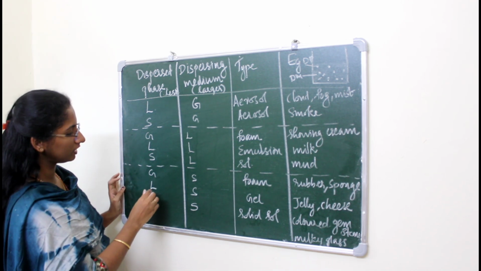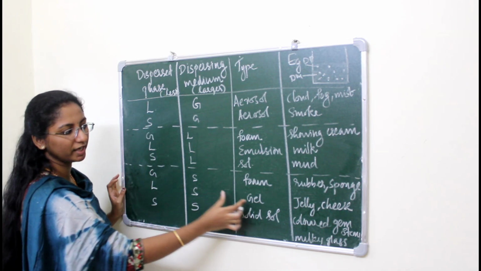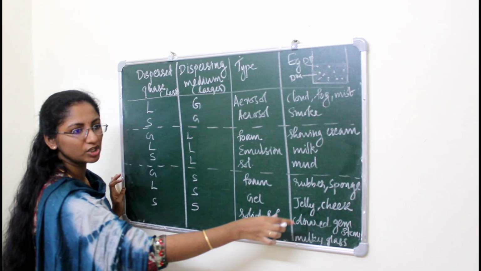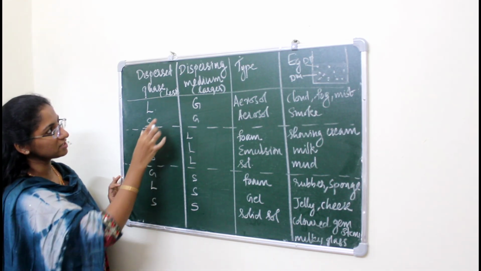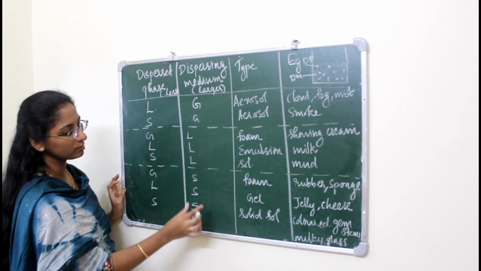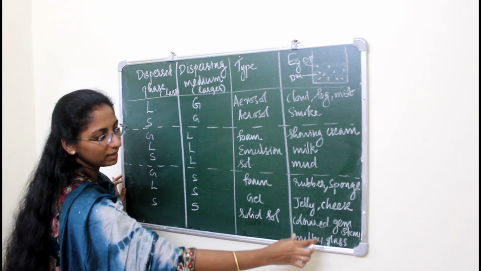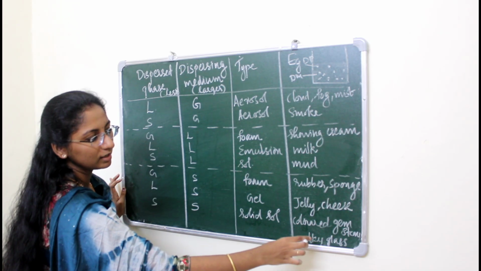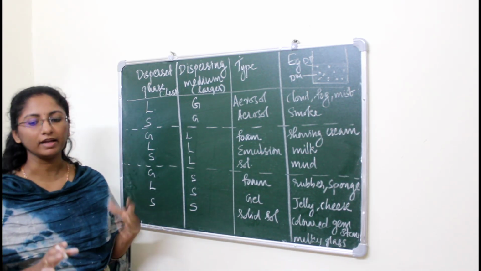If there is liquid as dispersed phase within the solid particle, we call it a gel. Examples are jelly and cheese. Similarly, if the dispersed phase is solid and the dispersing medium is solid, we call that a solid sol. Examples are milky glass and colored gemstones. So that's all about suspension and colloid.